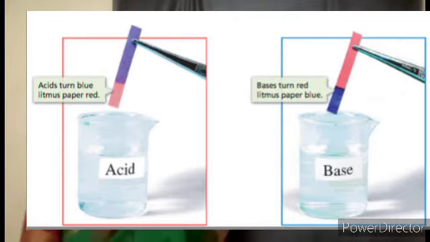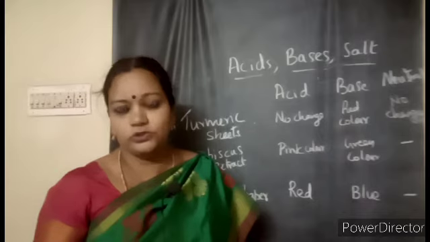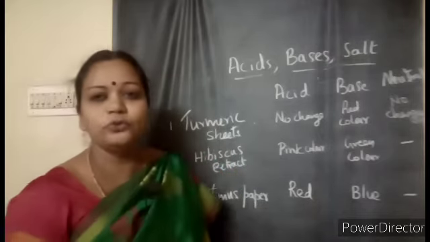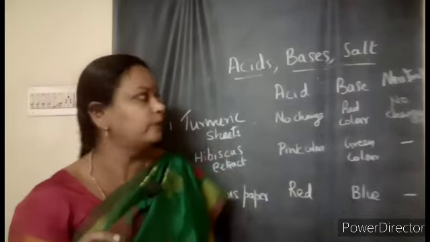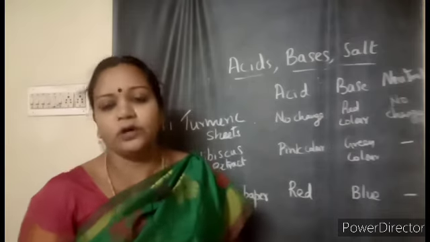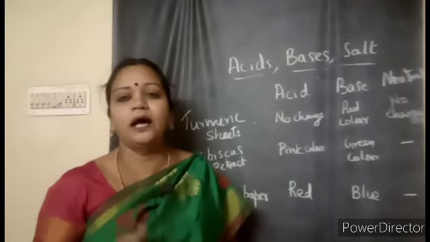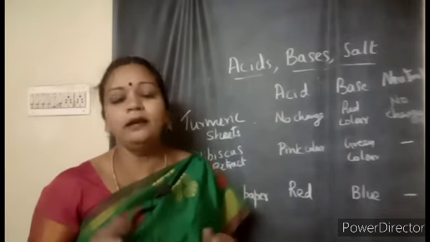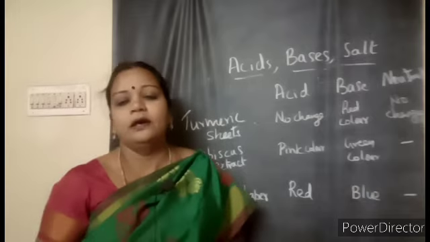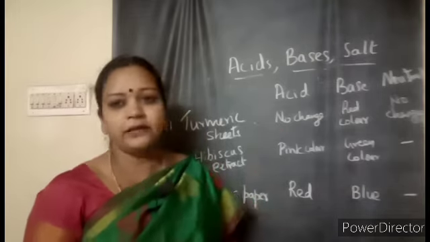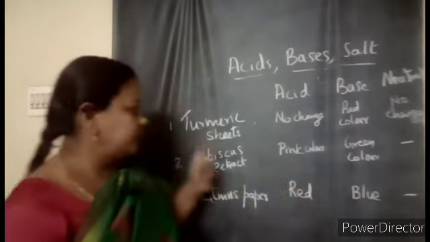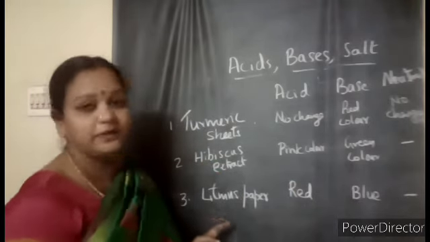And suppose there is no change, then the solution you have taken is a neutral solution. So these three can be used as indicators to find out whether what you have taken is an acid or a base. So acids and bases can be tested by using turmeric sheets, hibiscus extract and litmus paper.